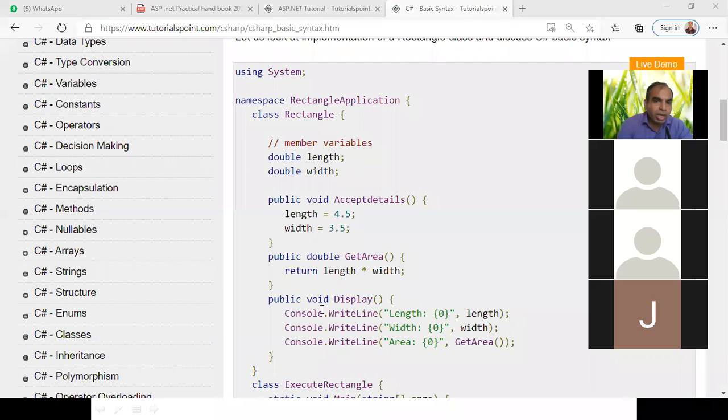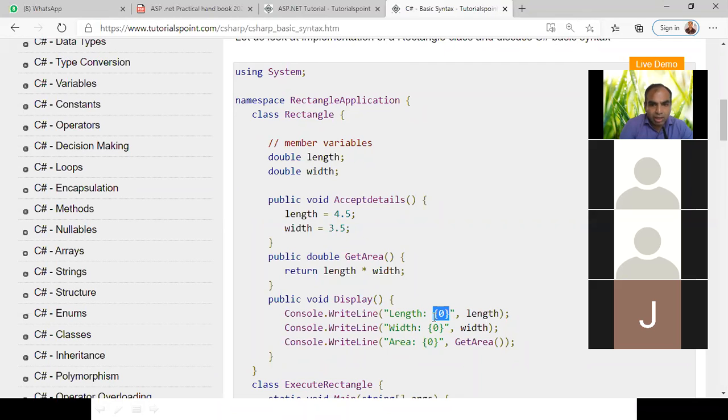After that, we are declaring the public void display. This is another method, the third method. Accept detail is one method, then after that get area, and after that display. In the display part, we are displaying the assigned value and also the calculated value. So here we are declaring the length, but how are we declaring it? We are using literals here.